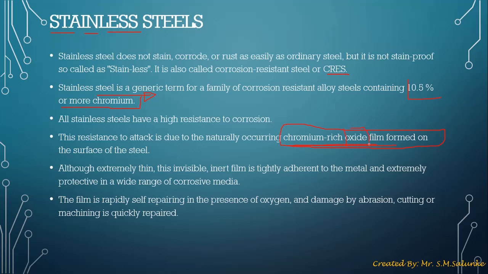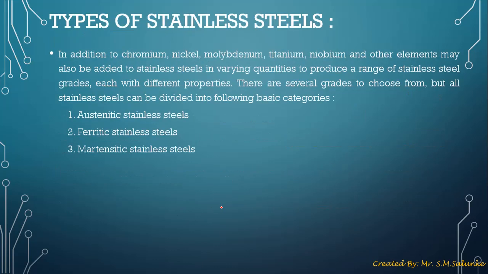Oxide is nothing but oxygen, O2. As mentioned, due to the presence of oxygen in your environment, this film repairs itself, so whatever damage happens by abrasion is reversed by its self-repairing mechanism. That's why stainless steel remains corrosion resistant for a longer duration. Now let's look at different types of stainless steel.